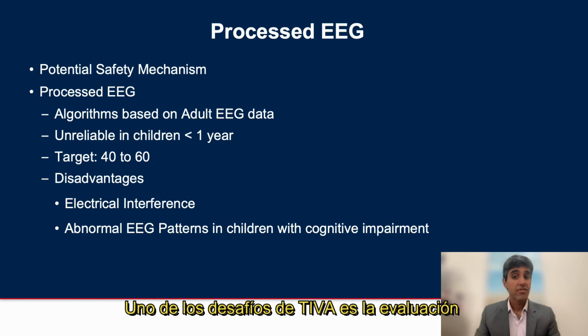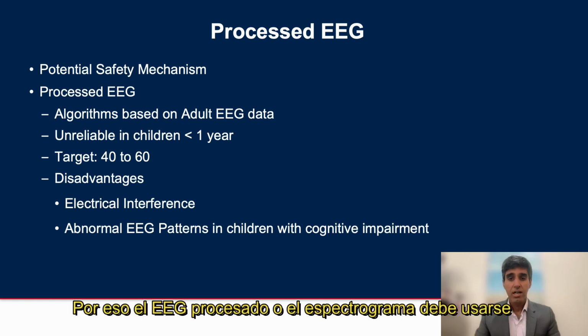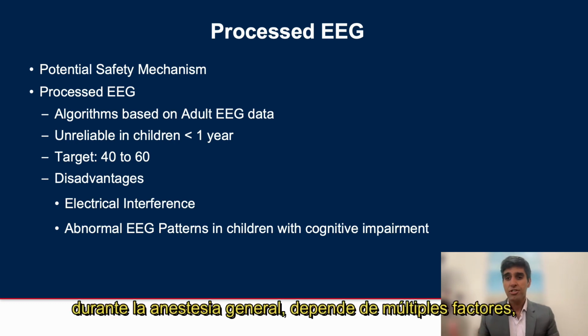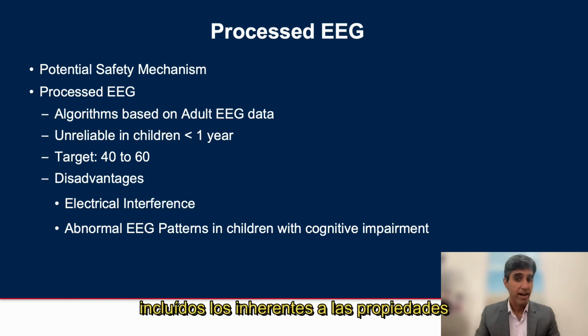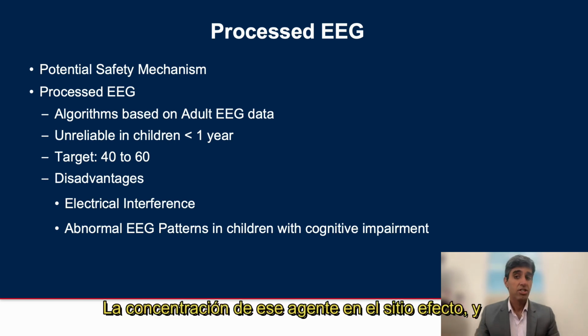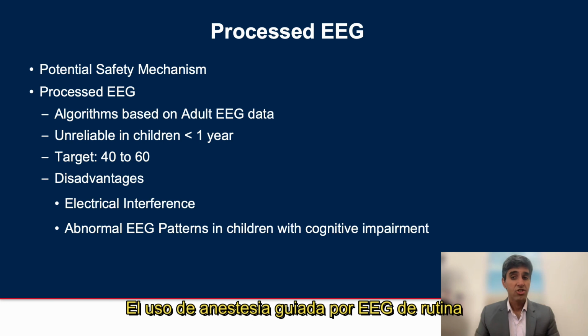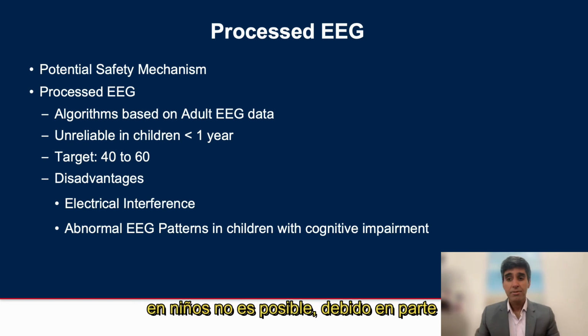One of the challenges with TIVA is depth of anesthesia assessment, so a processed EEG or a spectrogram may be used to assess depth. A patient's state of responsiveness during general anesthesia depends on multiple factors, including the inherent pharmacodynamic properties of an anesthetic agent, the effect site concentration of that agent, and the intensity of the underlying surgical stimulus. The use of EEG-guided anesthesia in children is not routine, possibly due in part to a lack of practical knowledge on how to use the processed EEG clinically.